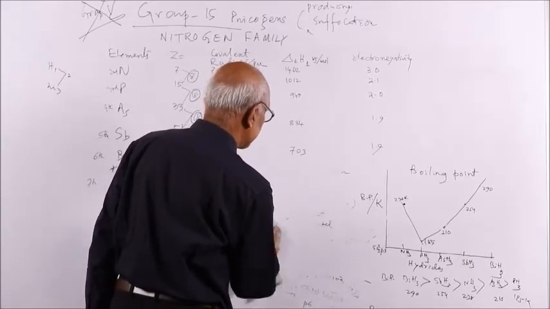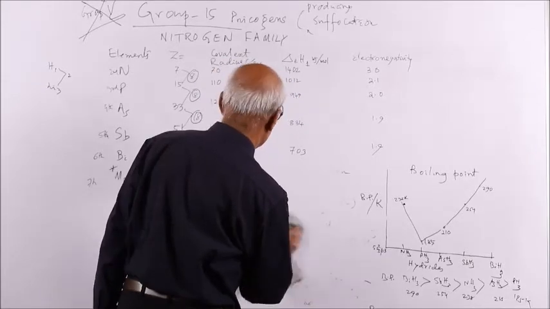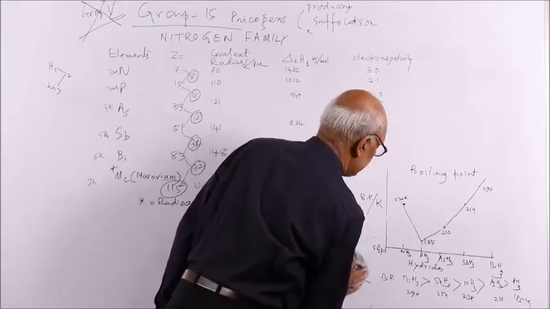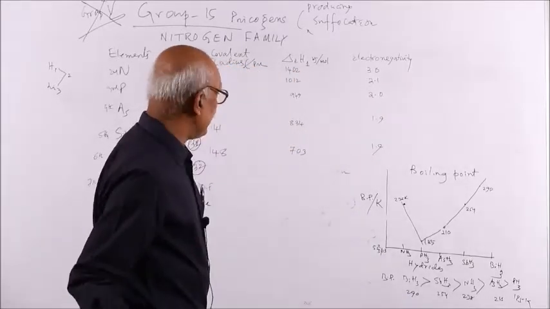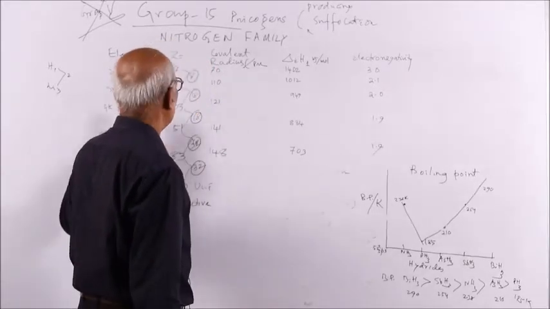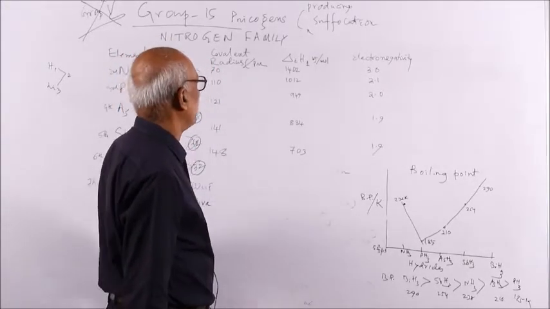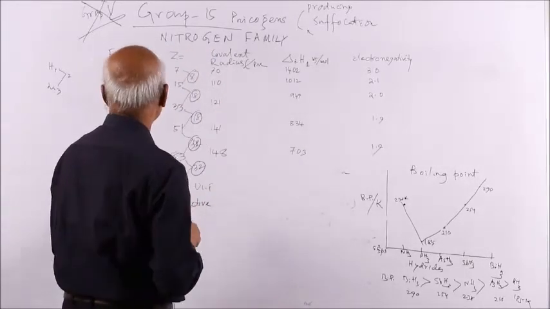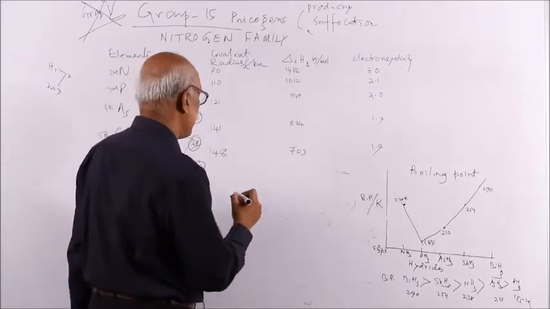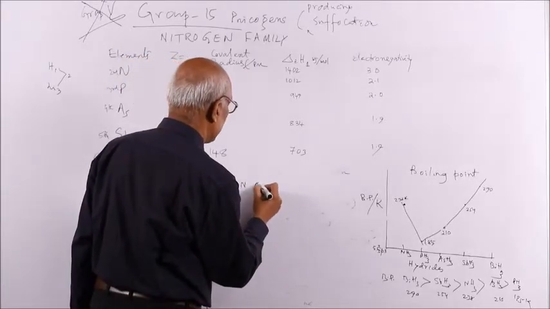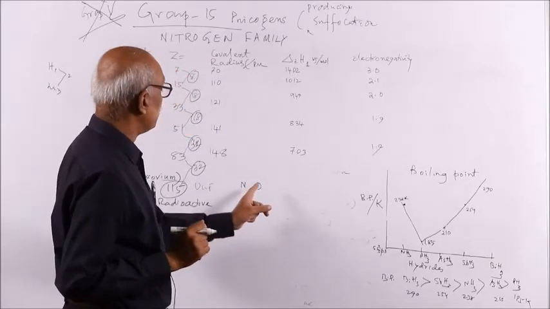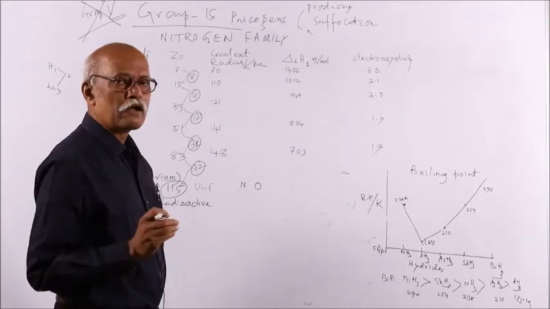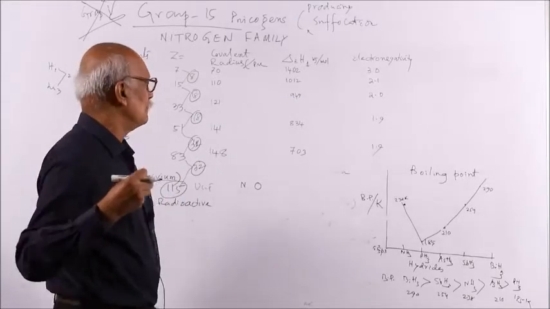In the transition elements, you will get neither noble gas nor pseudo noble gas configuration. You will know later on. So this is regarding the electronic configuration and its significance. Then if you come to the atomic radius or covalent radius in picometer units, you see nitrogen, the first element, has the smallest size. That is the reason why it has very high ionization energy, as expulsion or extraction of an electron will be difficult.